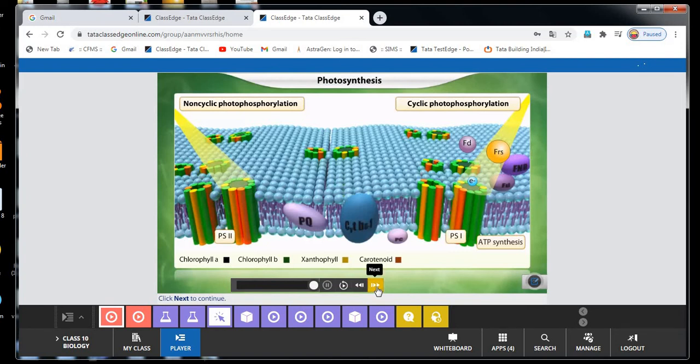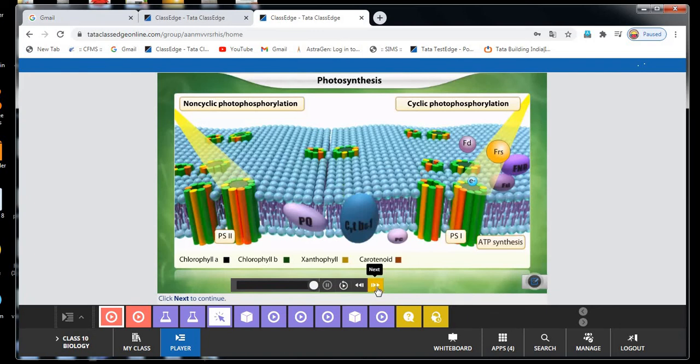Now I am moving to dark reactions. Okay students, so here the light reaction is a photochemical stage, whereas the dark reaction is also called the biosynthetic phase, meaning some useful substances are synthesized in plants, that's why it is called the biosynthetic phase. It is also known as Blackman reaction. Some events of the dark reactions were explained by Blackman, that's why it is also called Blackman reaction.